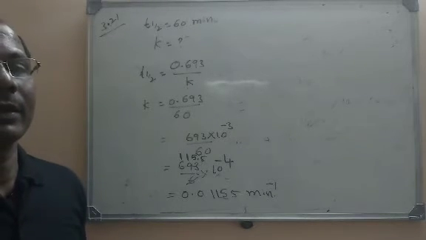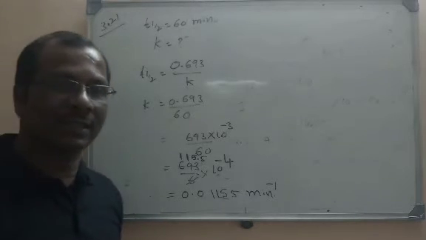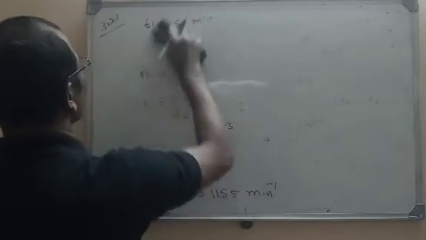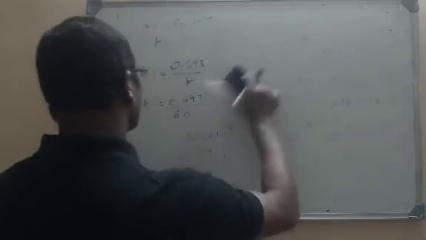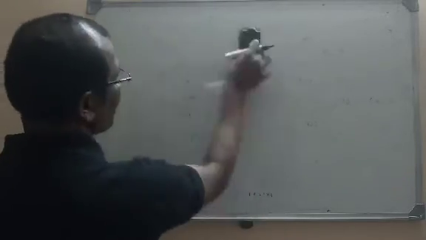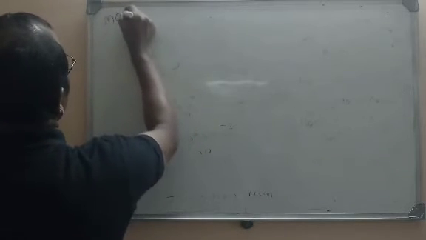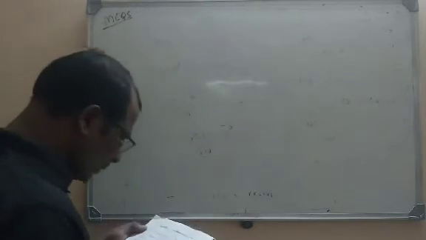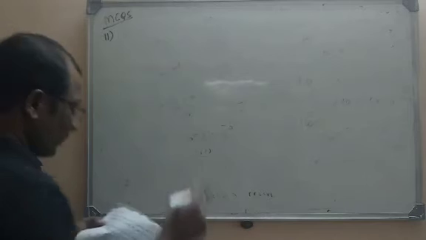Let us discuss the objective questions based on the concepts we have learnt in the last class and in this class. Let us move to the MCQs. So only the pseudo first order concept and determination of order was learnt, and we have also done some problems based on the first order. Now let us go to the MCQs. The first multiple choice question is a continuation of the previous class.